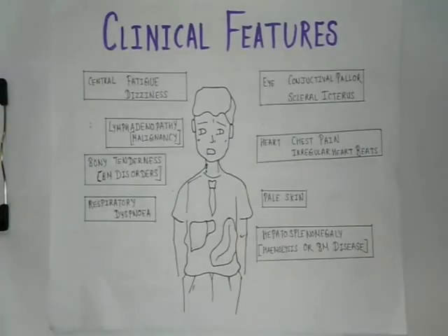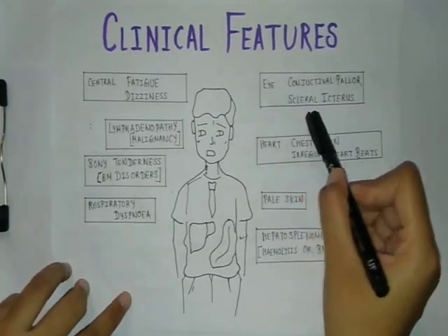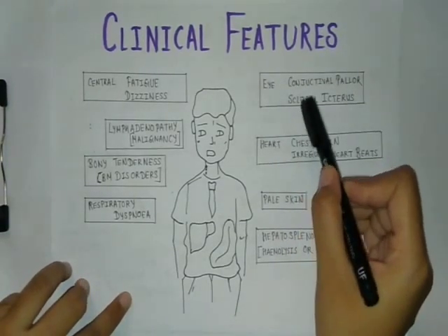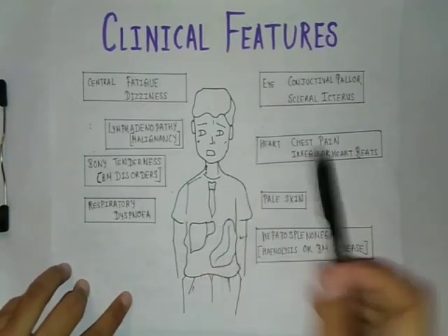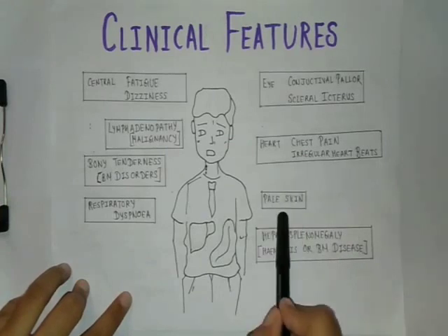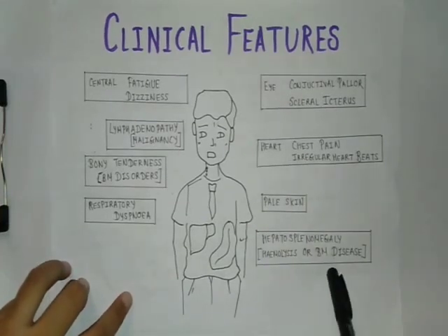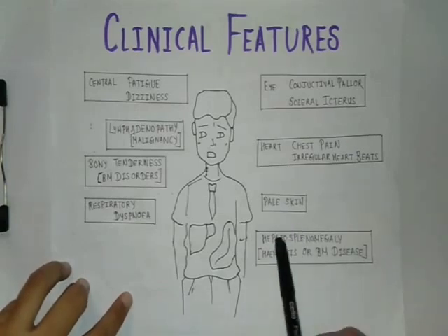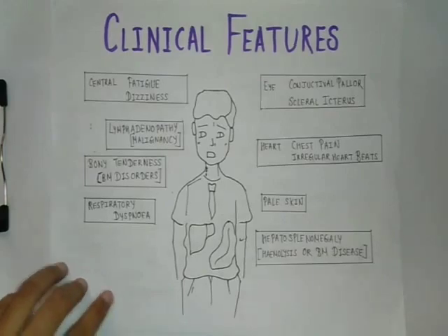So now let's see how the patient of anemia presents to us. So these are the symptoms in an anemic patient. Firstly, we will see conjunctival pallor, and if we are thinking of any hemolysis, there will be scleral icterus. There can be chest pain in the heart or irregular heartbeats. The skin may appear pale, and if you are thinking of any hemolysis or bone marrow disease, there will definitely be hepatosplenomegaly where the spleen may become palpable.